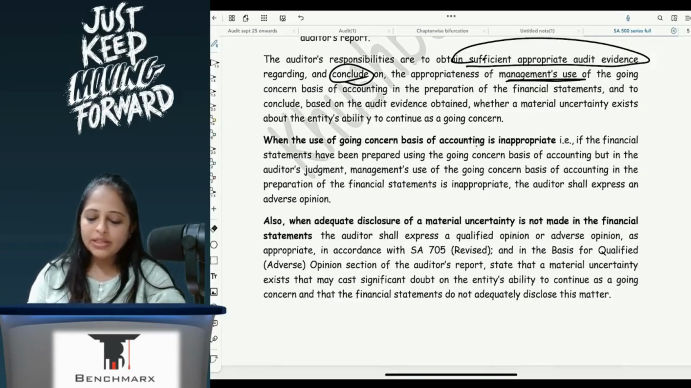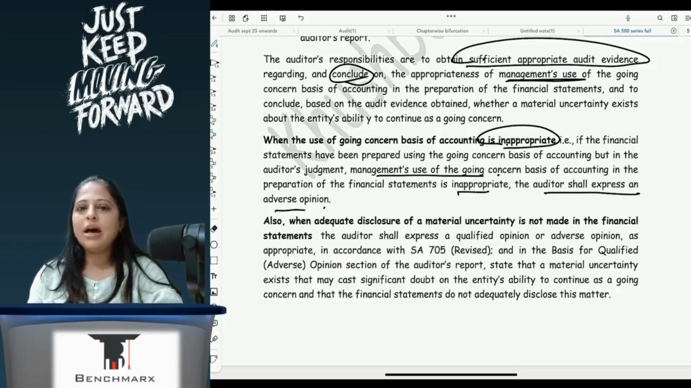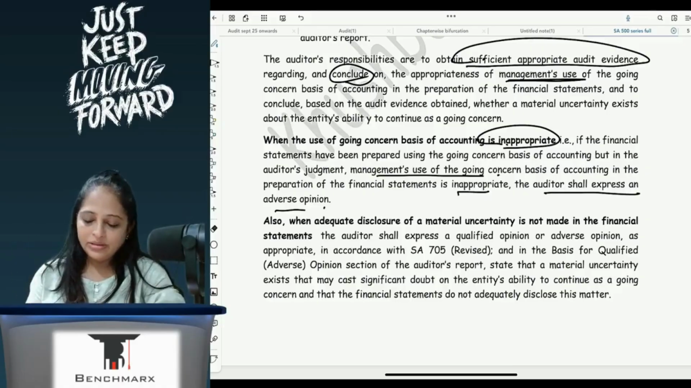When the use of going concern is inappropriate, that is, financial statements have been prepared using going concern but in the auditor's judgment, management's use of going concern in the preparation is inappropriate, the auditor shall express an adverse opinion. So they have just mentioned what will be the treatment by management and how the auditor will reflect it.